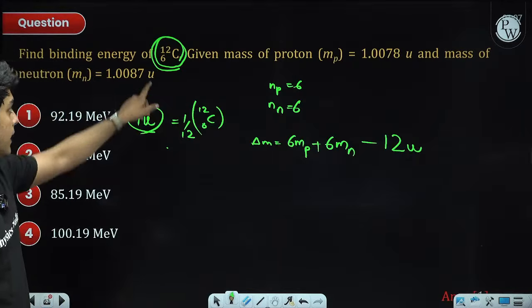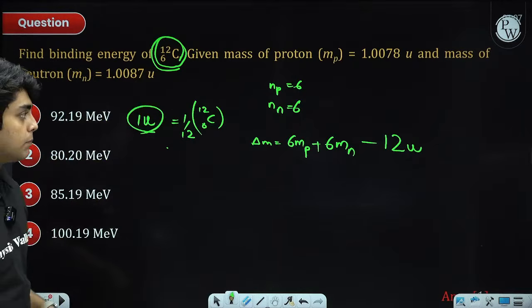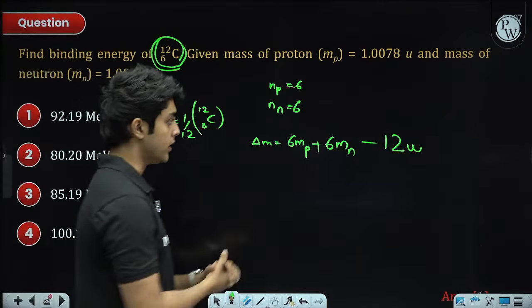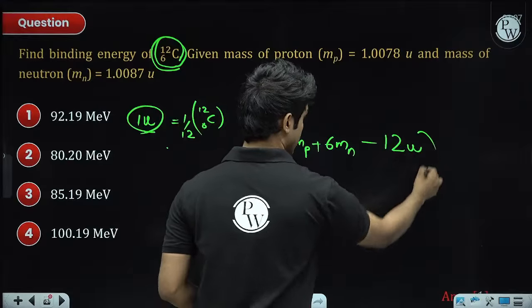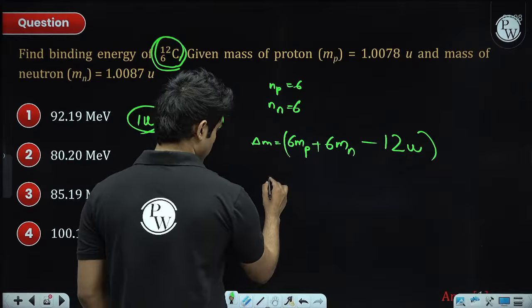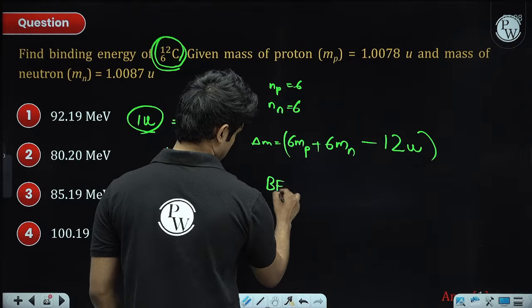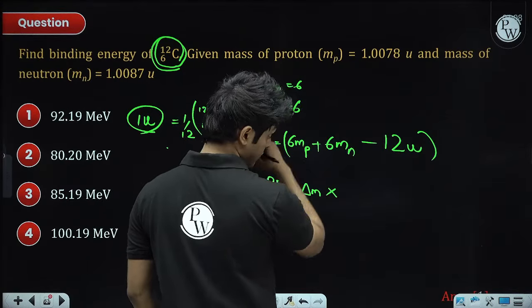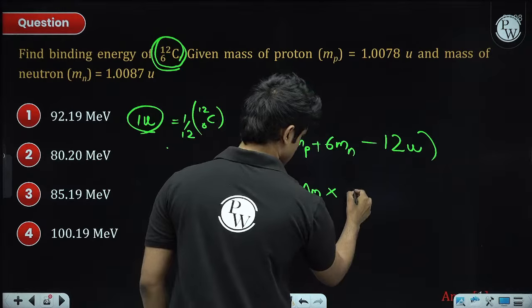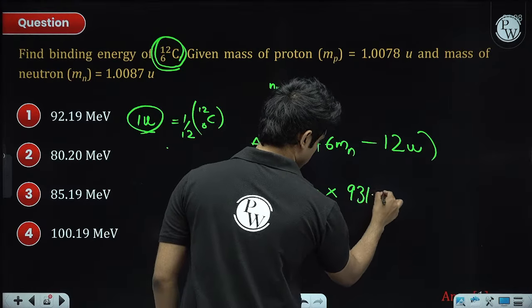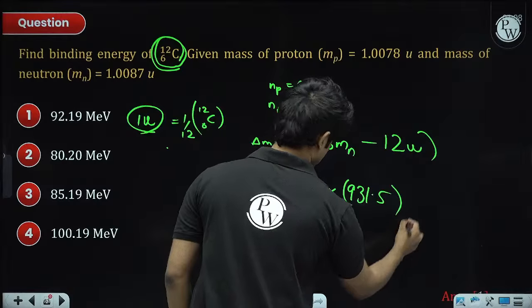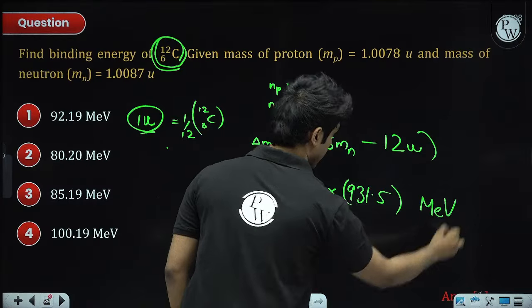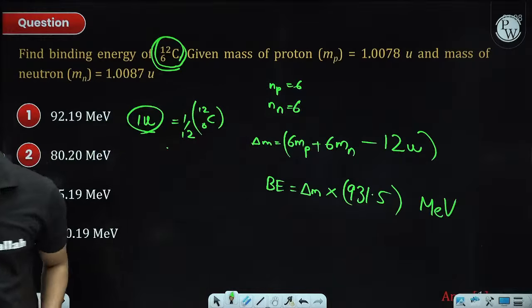That's why the mass of C-12 is not given. Typically, if it was some other atom, they will give us the mass in AMU. Now this you will get in AMU. For the binding energy, it will be this mass defect multiplied with, if it is not given, the value 931.5, and this answer will be in mega electron volts.